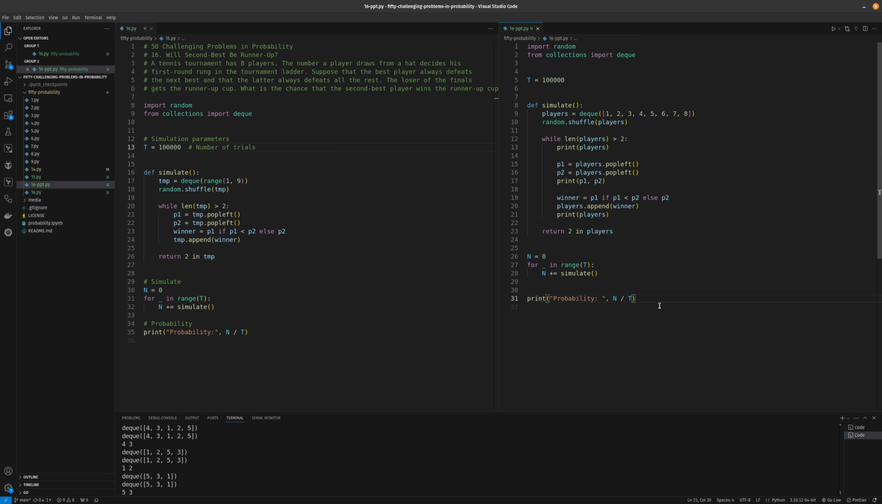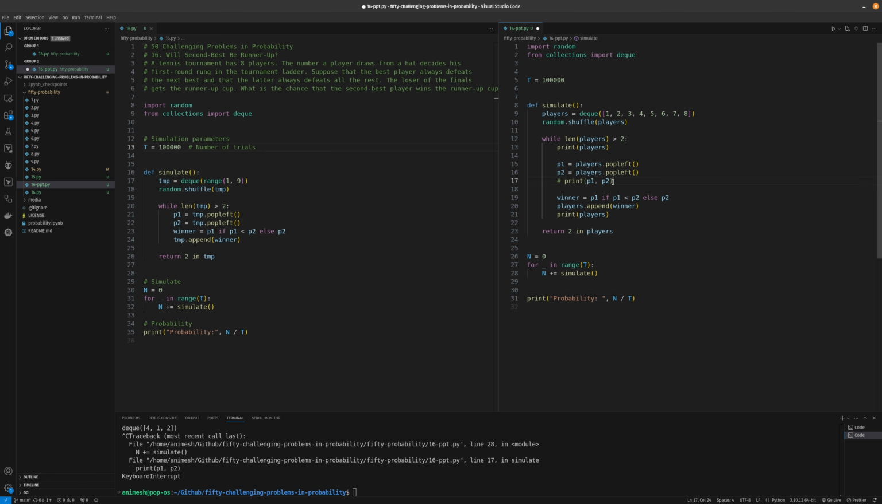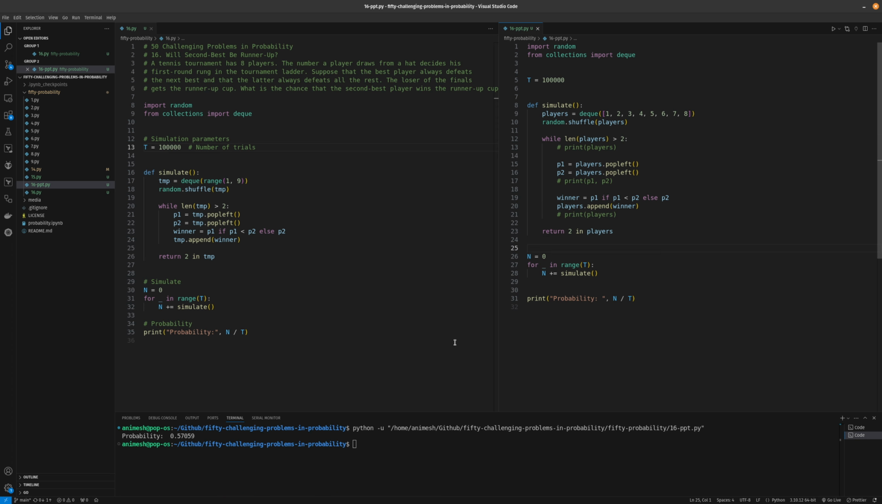Let's try to run the script. It will obviously take a lot of time because we have print statements. So let's get rid of the print statements. As you can see, we get the probability as 0.57, which is actually very close to the theoretical probability which we got by solving it mathematically.